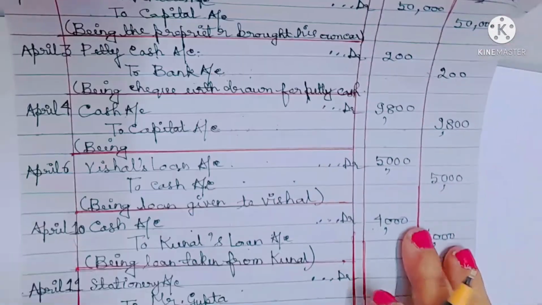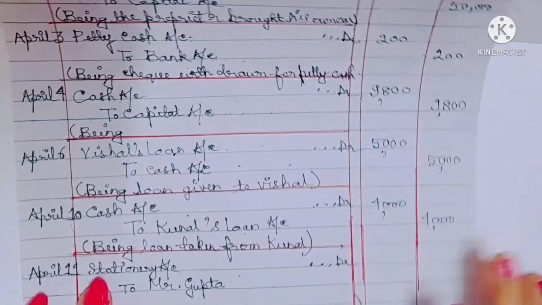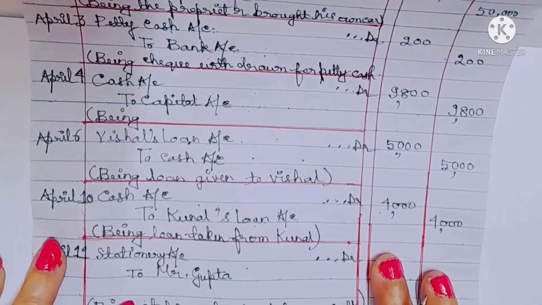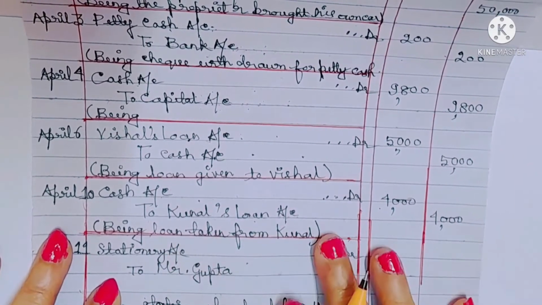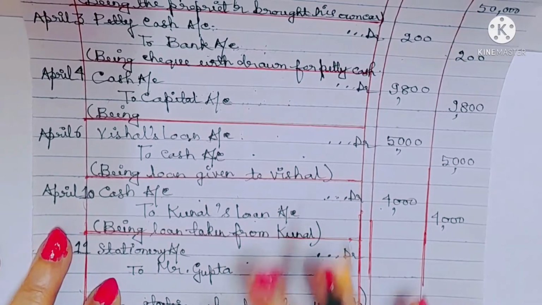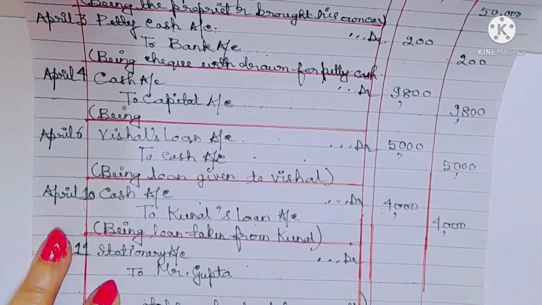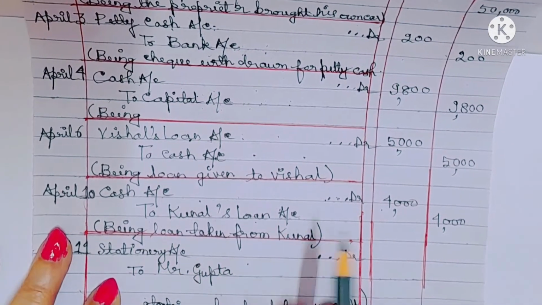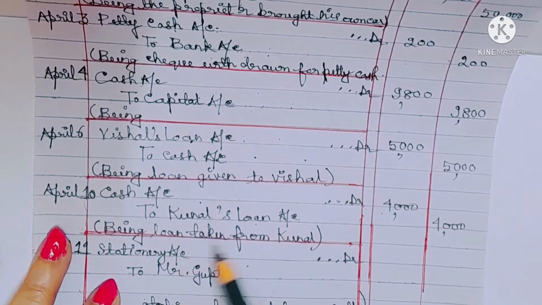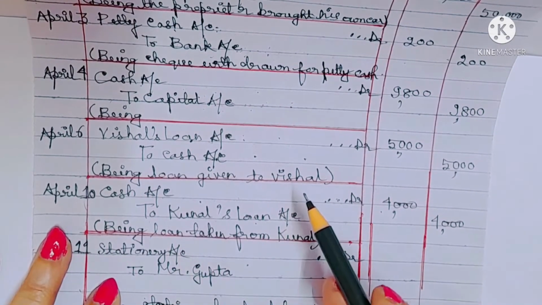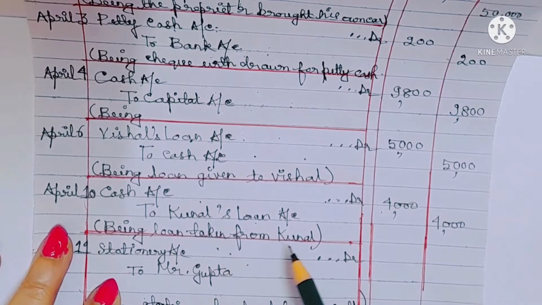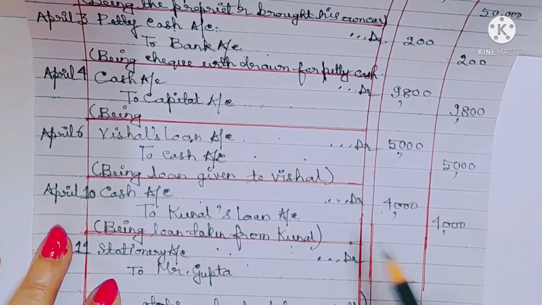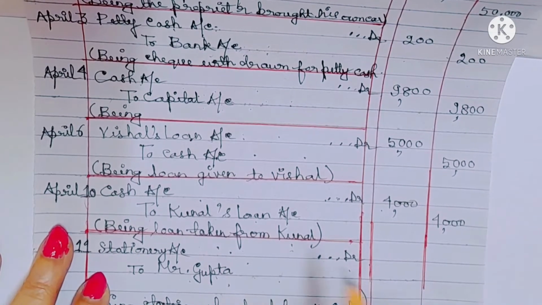Now see, why stationery account debit? Because stationery falls under nominal account. This is an expense of the business. When the proprietor buys stationery for the business, this is an expense. According to nominal account, all losses and expenses are debit. So it should be debited.